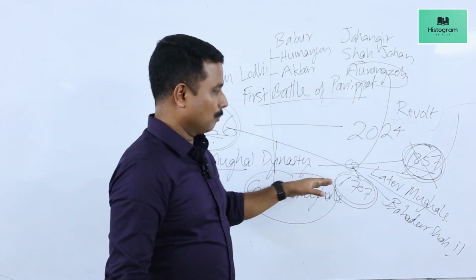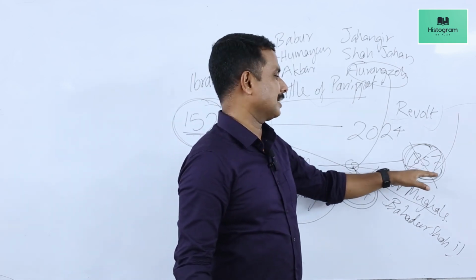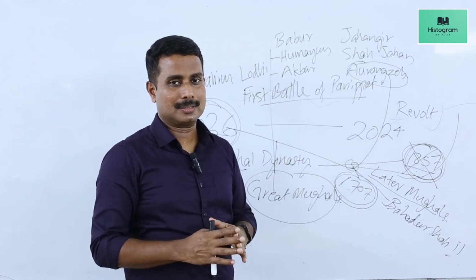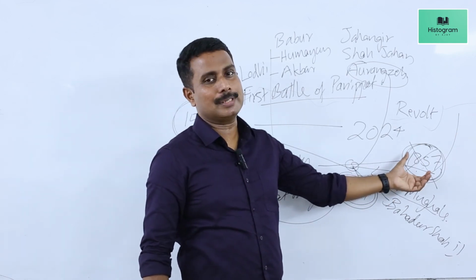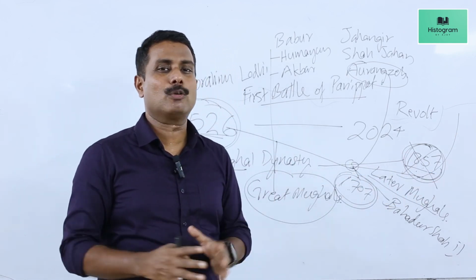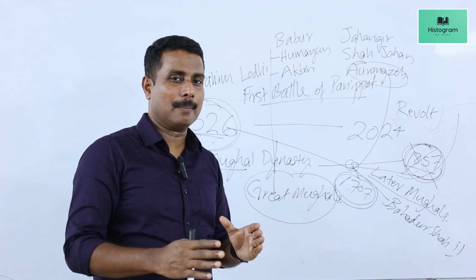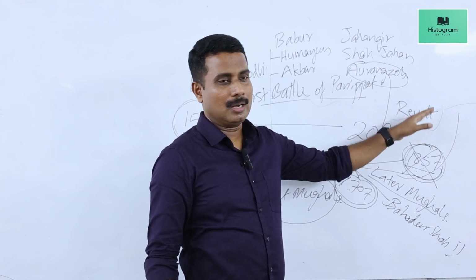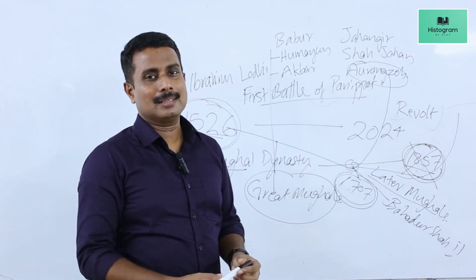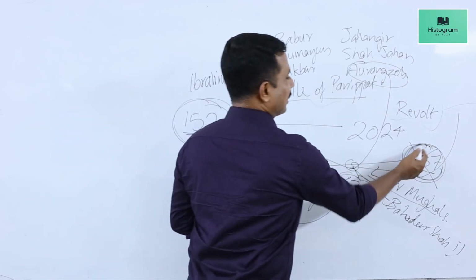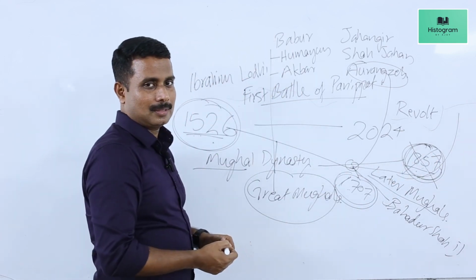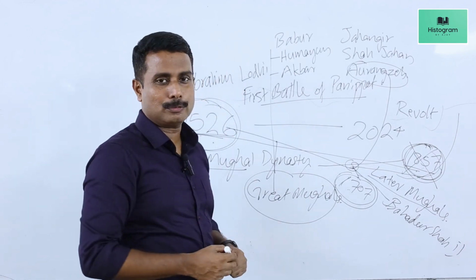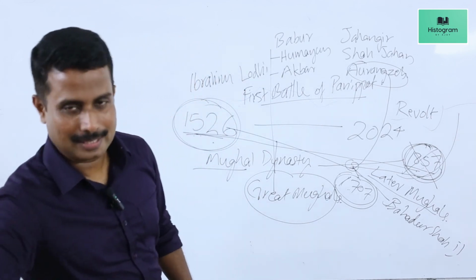Even though the Mughal dynasty extended up to 1857, it was in a disintegrating mode. Finally, in 1857, after suppressing the Great Revolt of 1857, the British East India Company transported Bahadur Shah to Rangoon and ended the Mughal dynasty. Thus the Mughal dynasty came to an end in 1857. So 1526 to 1857 was the period of Mughal dynasty in India.